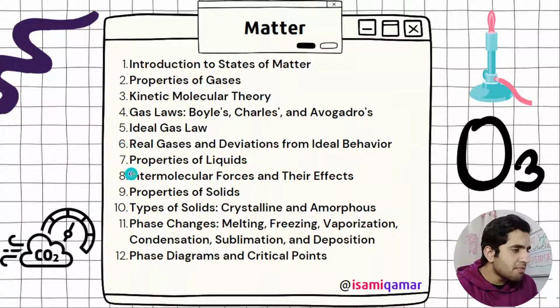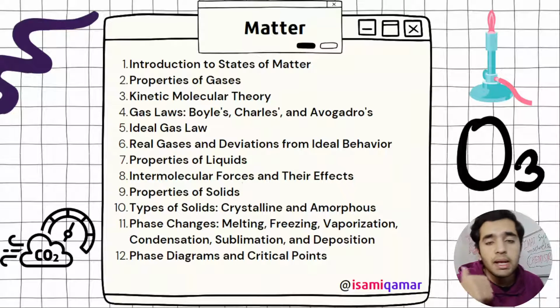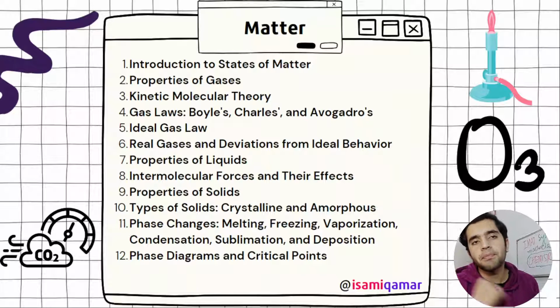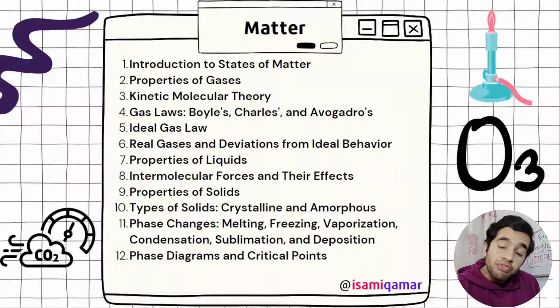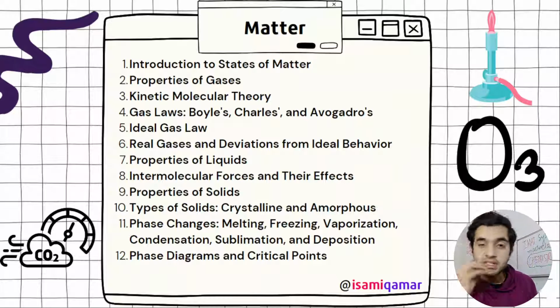Then we have properties of liquids. That is all about gases. And then we have liquids. In liquids we have intermolecular forces, such as hydrogen bonding, London dispersion forces, and dipole-induced dipole. We are going to cover each and everything, just stay with me. Then we have properties of solids, types of solids: crystalline and amorphous.